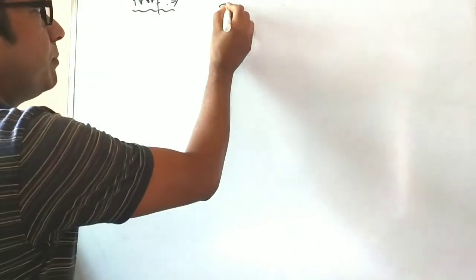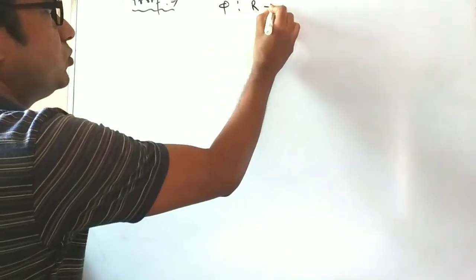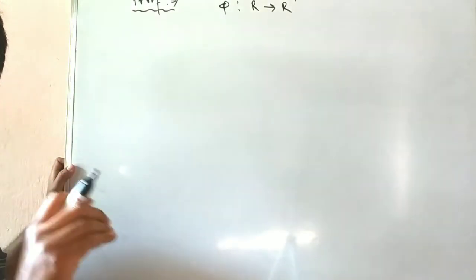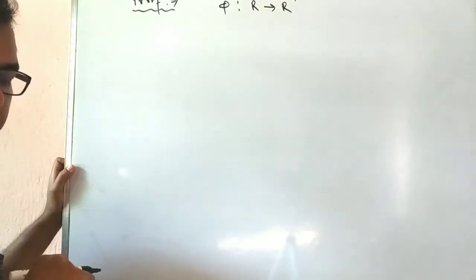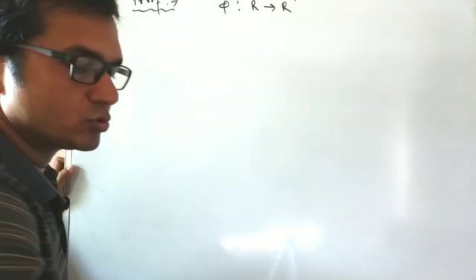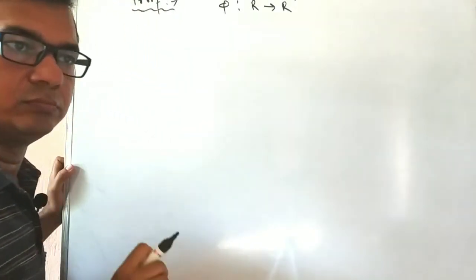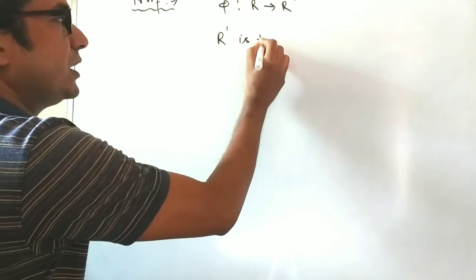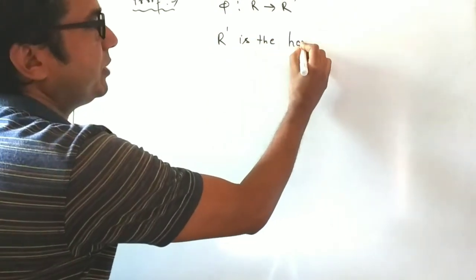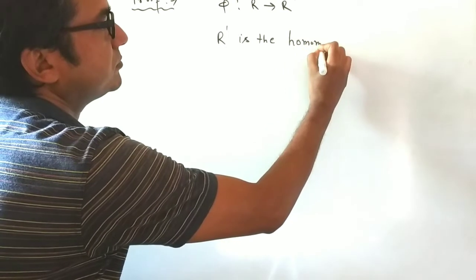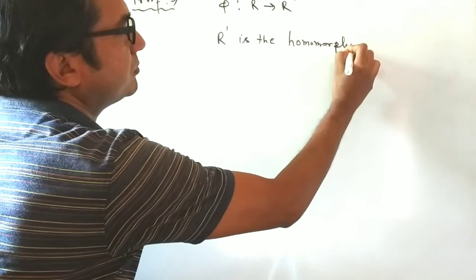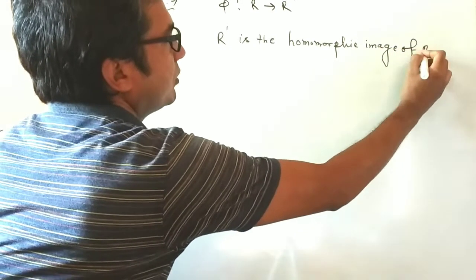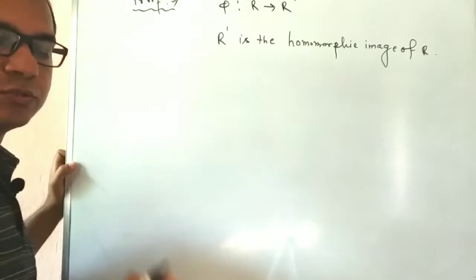Here phi maps R to R dash is an onto homomorphism. So here R dash is the homomorphic image of R, because it is onto,